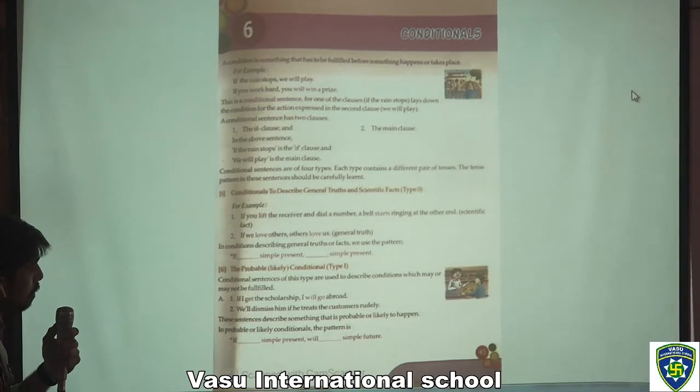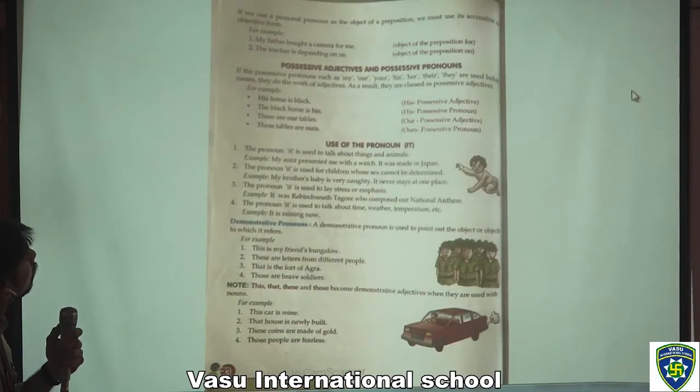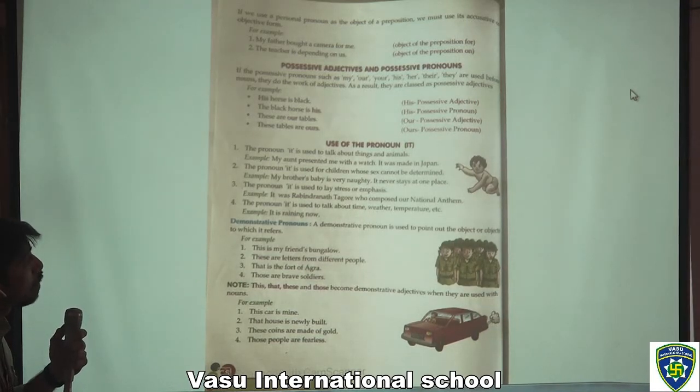Moving to the next page. For example, my father bought a camera for me. The teacher is depending on us. So, in both these sentences, the first one has the object of the preposition for, and the second one has the object of the preposition on. After that we have possessive adjectives and possessive pronouns.